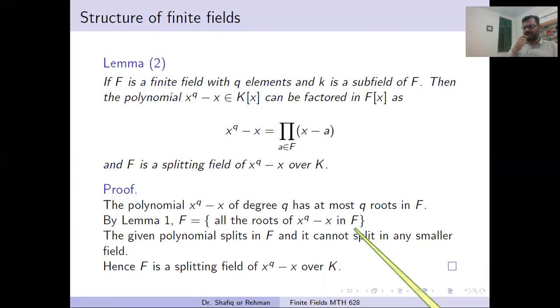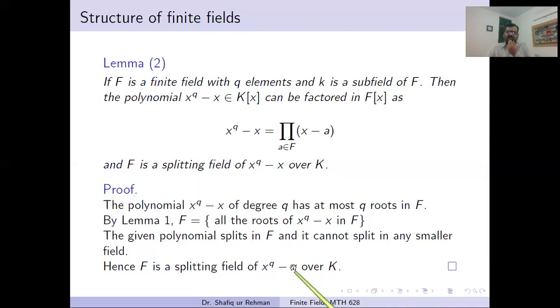So now we prove the next theorem. In this lemma the message is that every finite field is the set of roots of some special polynomial, and that set becomes a field, and we can say that field is a splitting field of that polynomial. It is not only a splitting field, but actually consists of all the roots of this polynomial. We take the special polynomial x^q minus x over any smaller field, and find the set which consists of all the roots, and this set becomes F, and this is the splitting field.